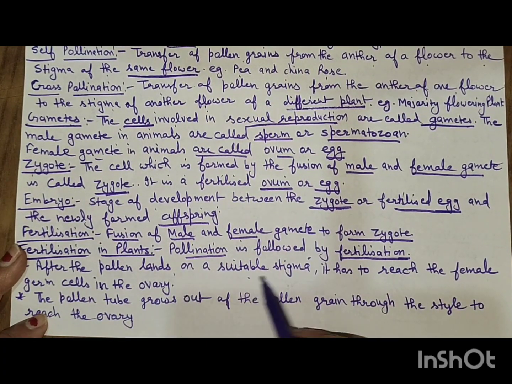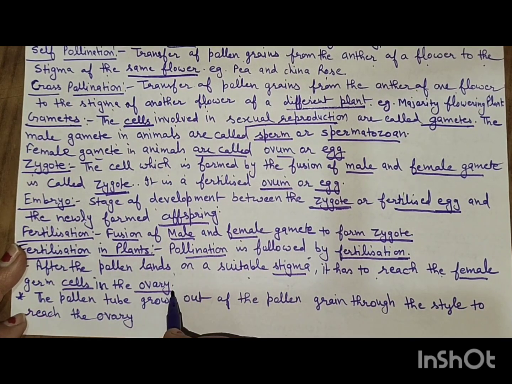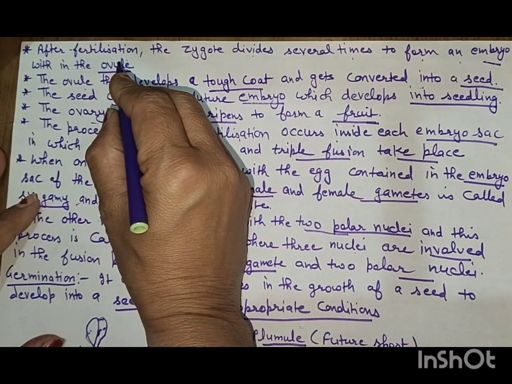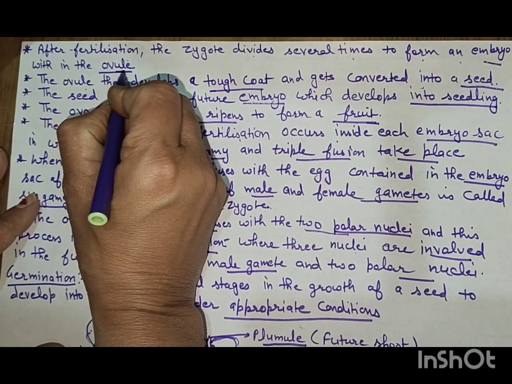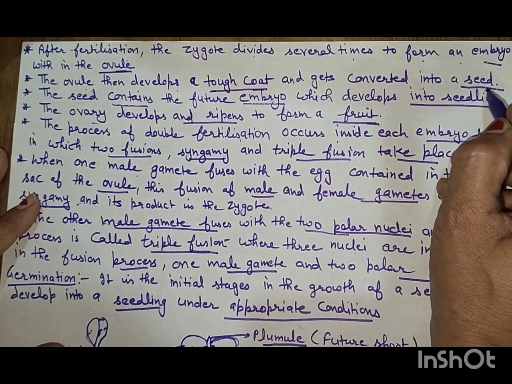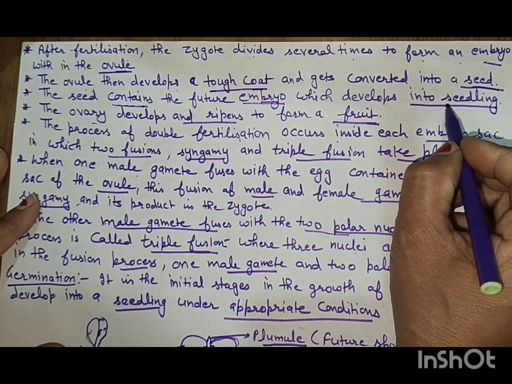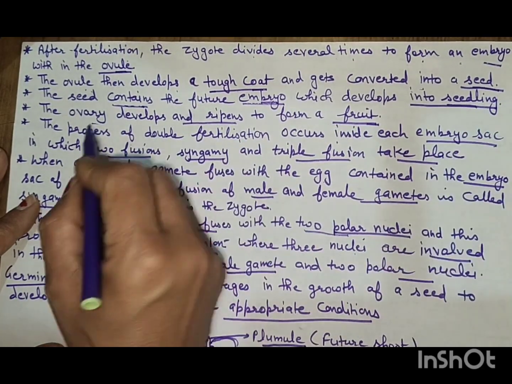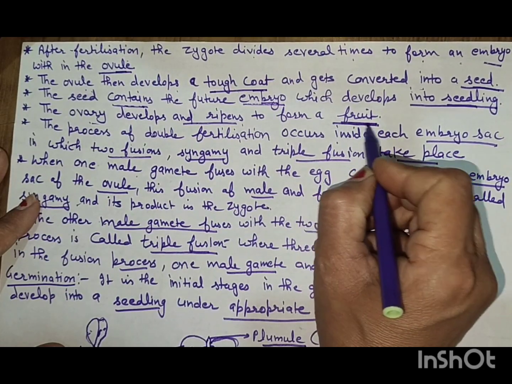After the pollen lands on a suitable stigma, it has to reach the female germ cell in the ovary. The pollen tube grows out of the pollen grain through the style to reach the ovary. After fertilization, the zygote divides several times to form an embryo within the ovule. The ovule then develops a tough coat and gets converted into the seed. The seed contains the future embryo, which develops into the seedling or baby plant. The ovary develops and ripens to form a fruit. The ripened ovary is called the fruit.